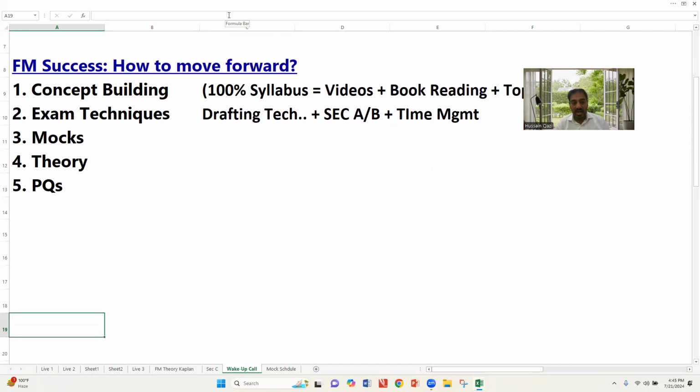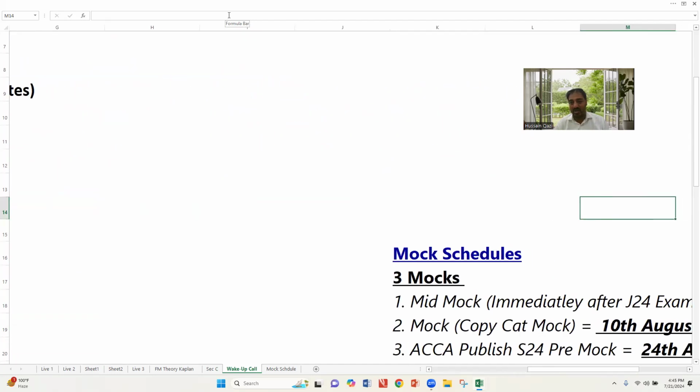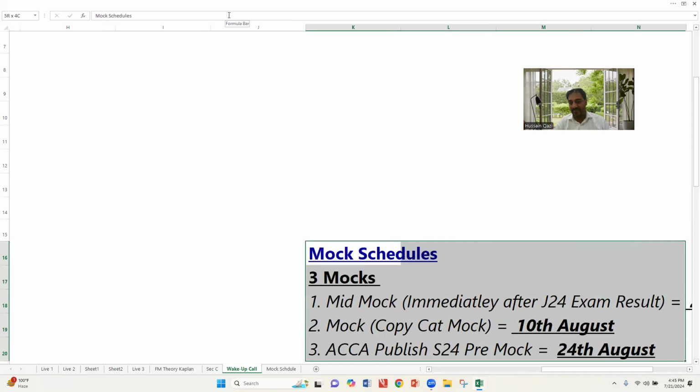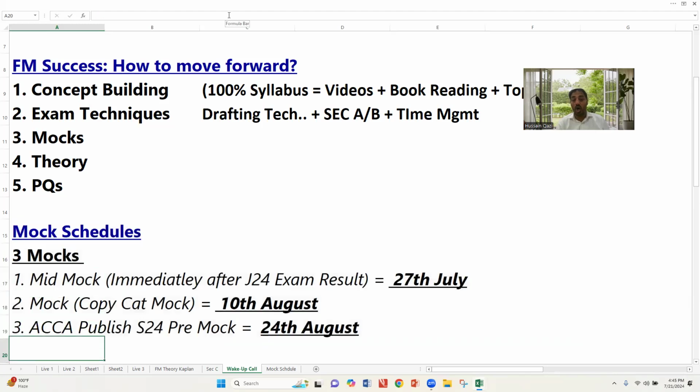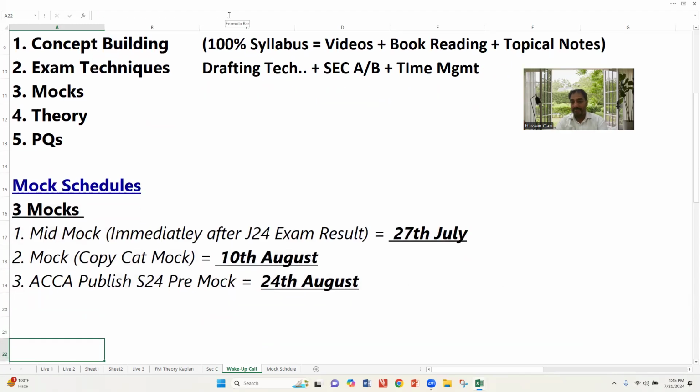Students, about the mock exams, you have to notice, or in fact, you have to lock your calendars. Number one, there will be 3 mocks I will conduct. And don't even think that you will skip these mocks. You have to participate and attempt all of these mocks. Mock number 1 is called the mid mock.